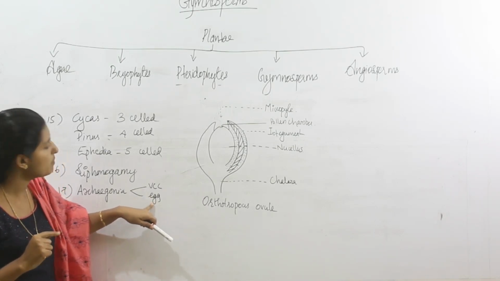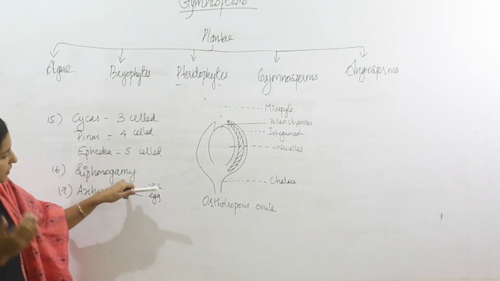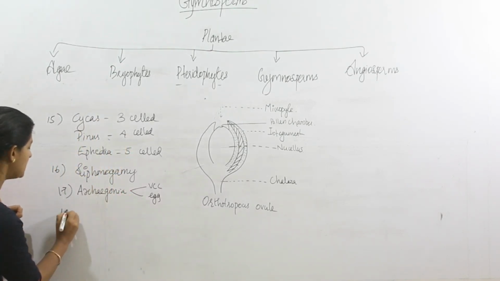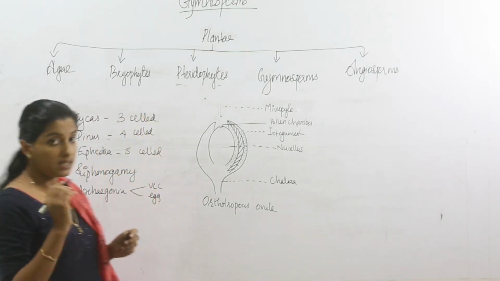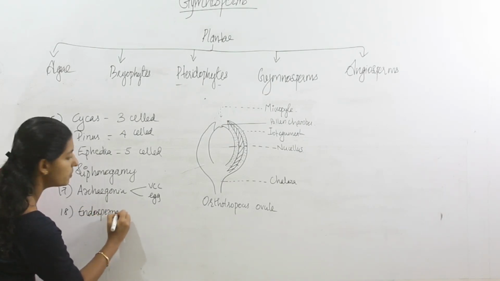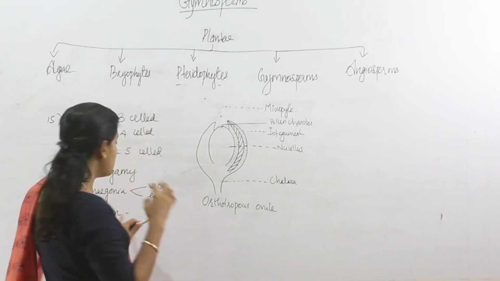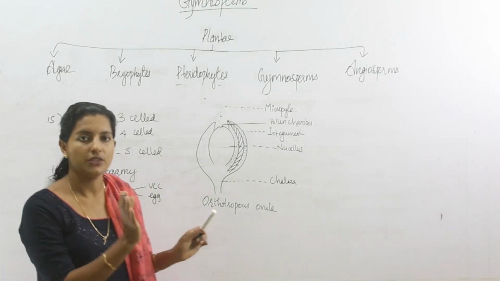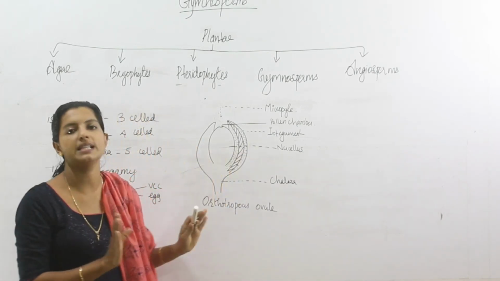That egg is fertilized by the male gamete, which comes through the pollen tube. After the process of fertilization, what will happen? The zygote will form. Then the 18th point, the most important point regarding gymnosperms, is the endosperm. What is endosperm? The nutritive tissue of the embryo. In angiosperms, the endosperm formation is a post-fertilization event. After fertilization, triple fusion will happen, and the endosperm in angiosperms is triploid.